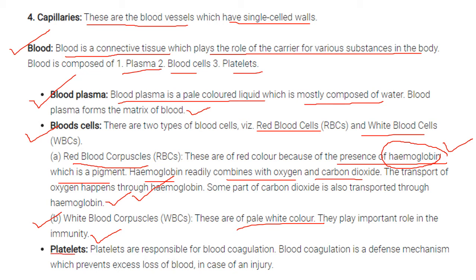Then the next one is the platelets. Platelets are responsible for blood coagulation. Blood coagulation means whenever you have any kind of injury and the blood is flowing, after some time the blood automatically stops. It is because of the blood platelets. Blood coagulation is a defense mechanism which prevents the excess loss of blood in case of injury. This is very important. You have to remember this one.